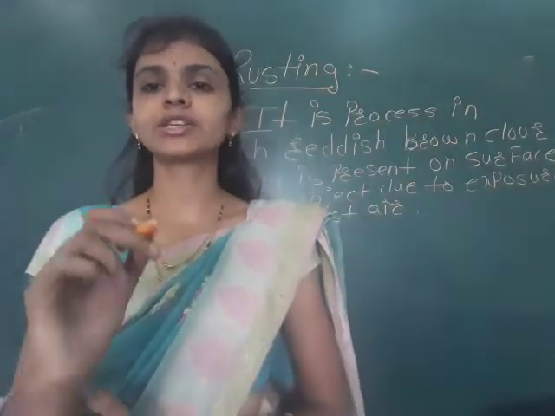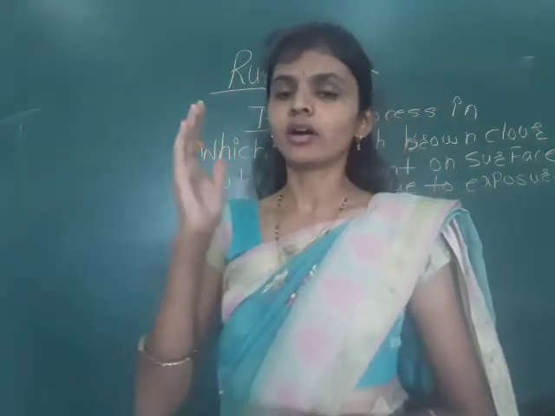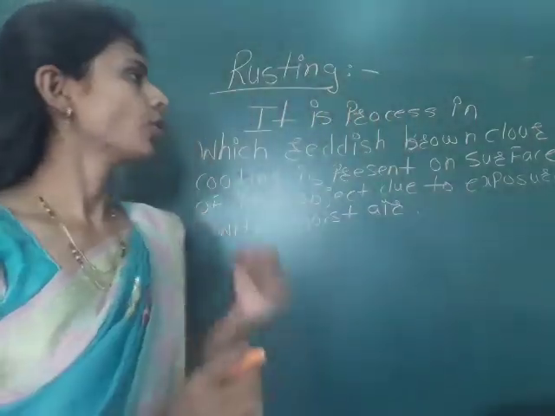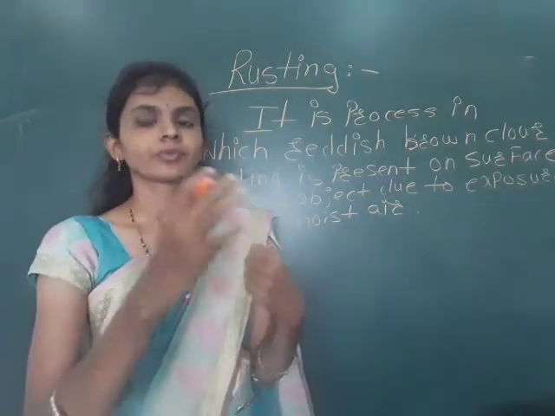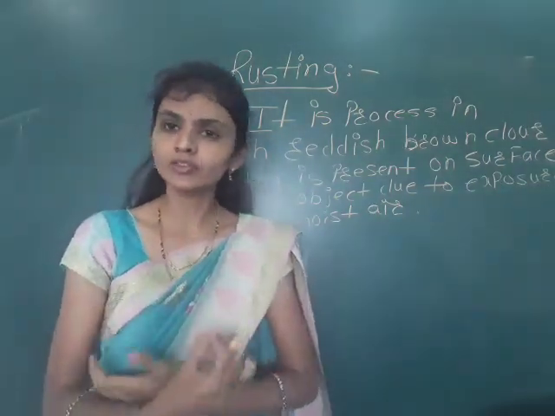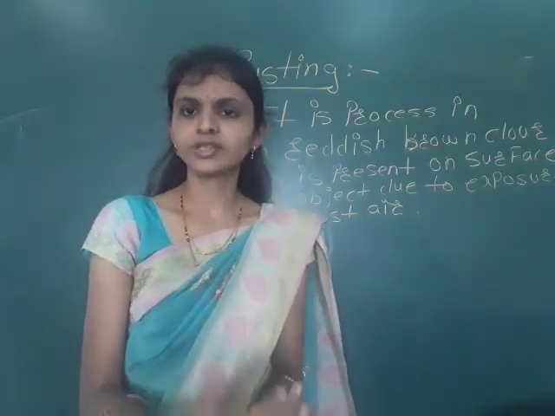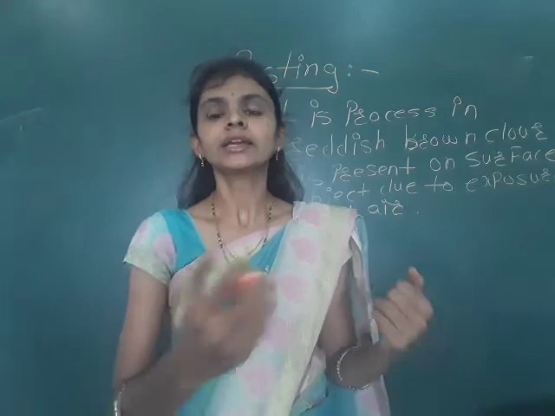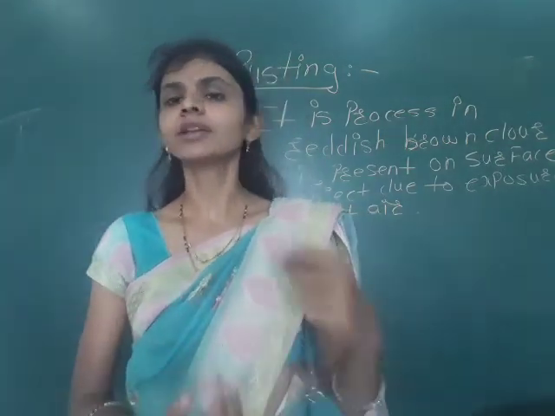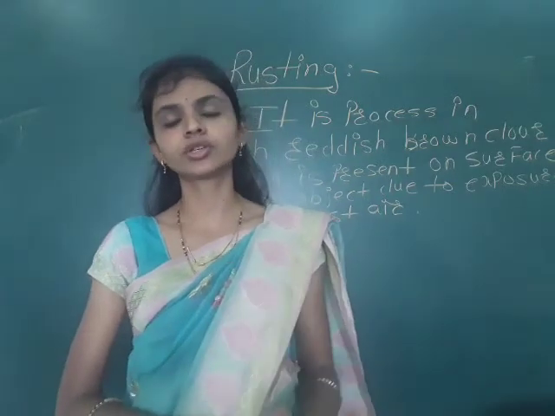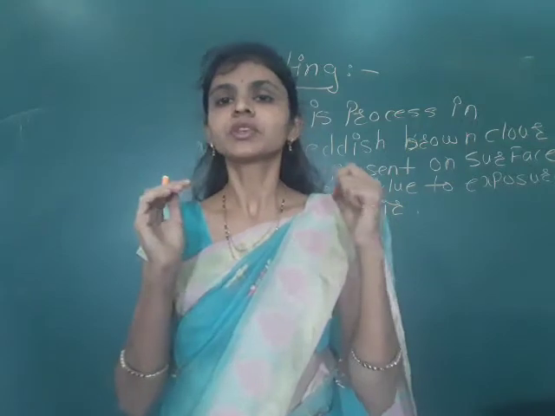Okay, so students, look here. Rusting is a process in which a reddish brown color coating is present on the surface of an iron object when it is exposed to moist air or water. When we keep iron in contact with moist air and water, the iron reacts with them and we get the reddish brown color coating on the surface of the iron.